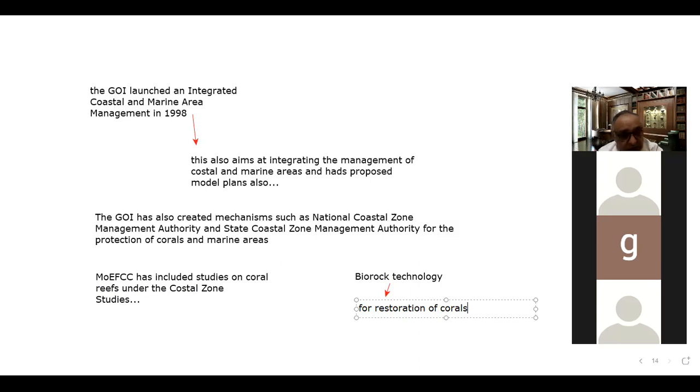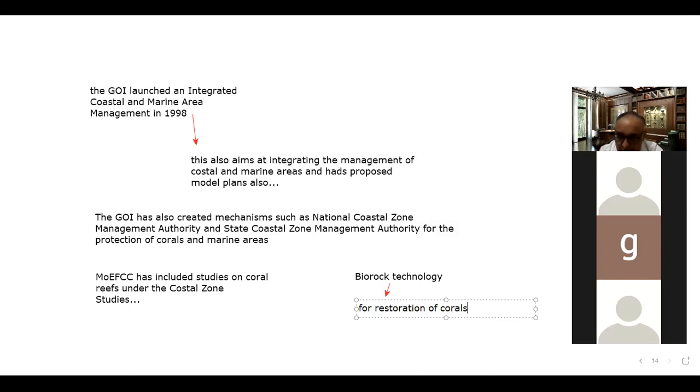So these are the various important things which need to be done. Otherwise the government has taken various measures, but until and unless two three important things are not tackled. One is the emission of carbon dioxide, because corals need low carbon concentration. Global warming and pollution must be tackled, otherwise nothing can be done. And apart from that, without the cooperation of the people and fishermen, if fishing activity is not regulated and controlled, nothing is possible. And similarly, until the destruction of the habitats of corals is controlled, nothing can happen.